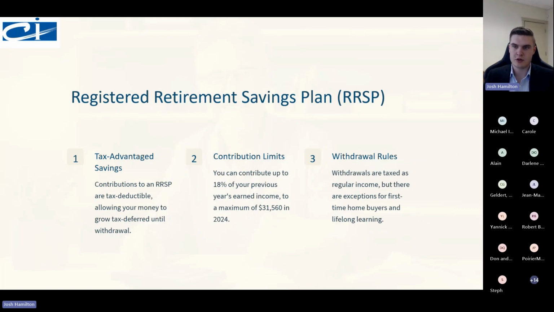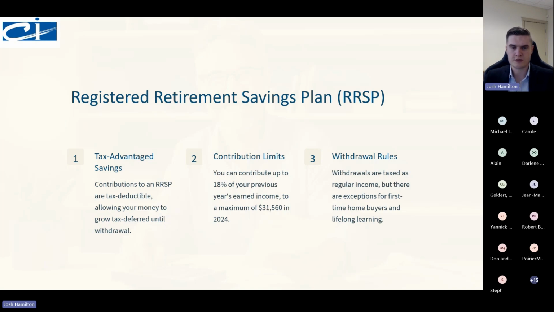I'll have an example to show you how these work. Now, the contribution limit with the registered retirement savings plan is 18% of your previous year's income. So if I made $100,000 in 2023, this year my contribution room, if I didn't have any to carry over, would be $18,000. Now, you can't have that unlimited. It's to a maximum of $31,560 in 2024. That's the max you can put into your RRSP if you're a high income earner, and that's subject to change as well due to inflation. Last year it was 30,000, this year is 31,560. So it's going to continue to go up as inflation goes up.